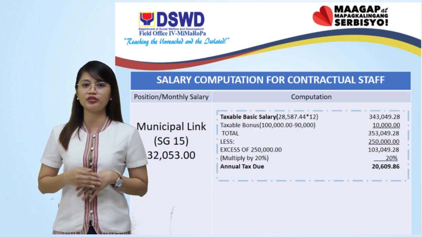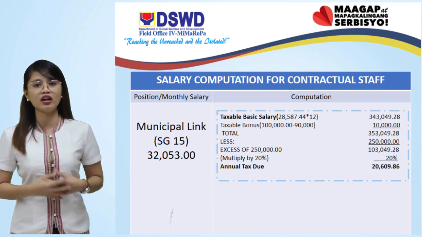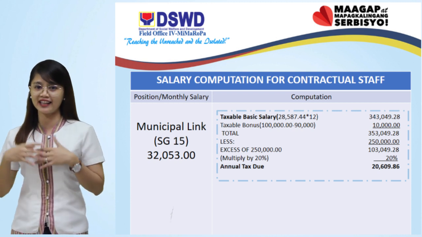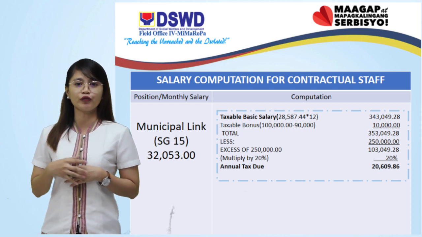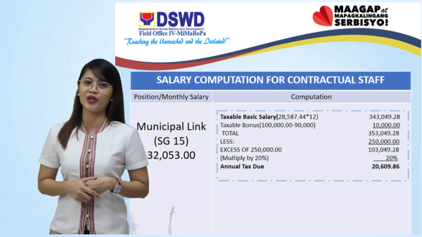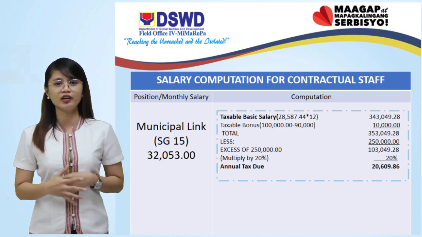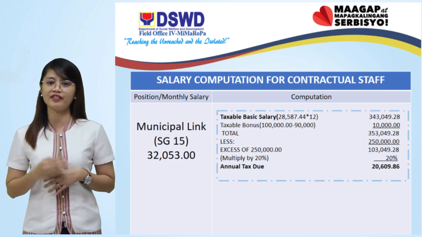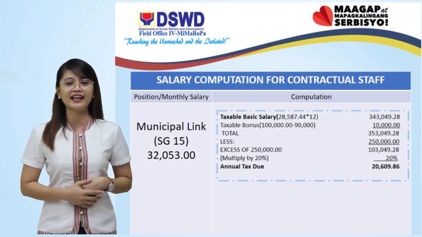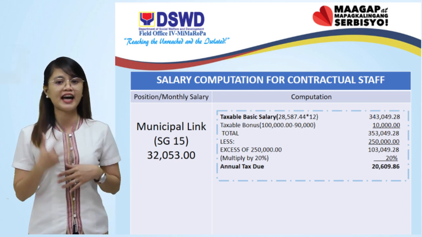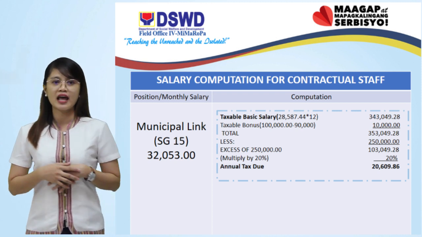Going back to the computation for municipal link. Say for instance, you have a total of all these bonuses of 100,000 pesos. In excess of 90,000, therefore 10,000 is taxable. It is added to the annual taxable basic salary. Annual taxable basic of 343,049 pesos and 28 centavos plus 10,000 is equal to 353,049 pesos and 28 centavos, less